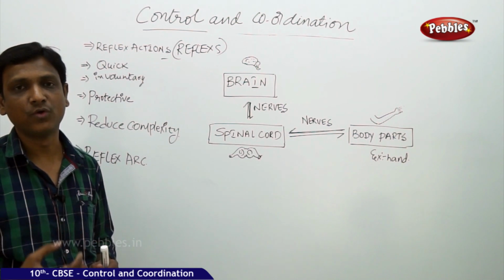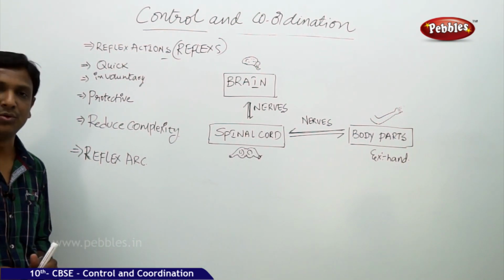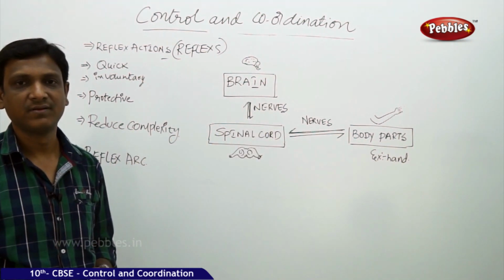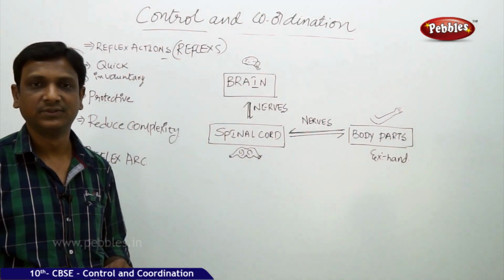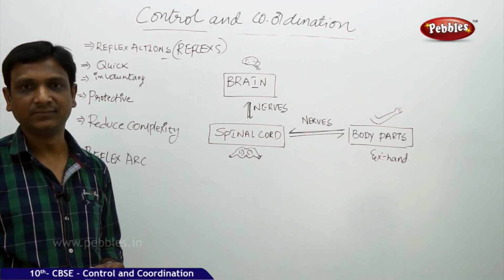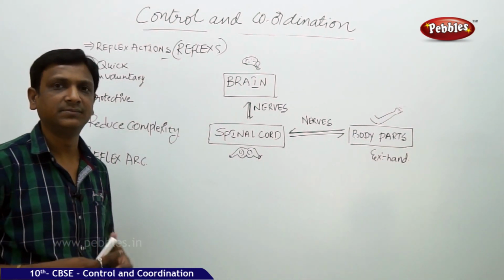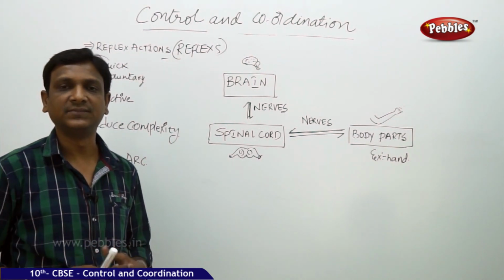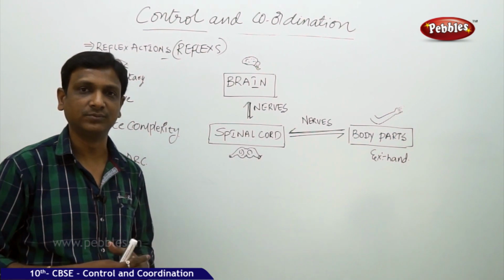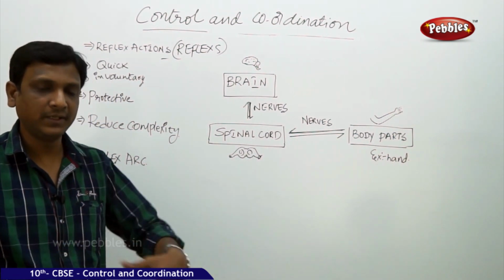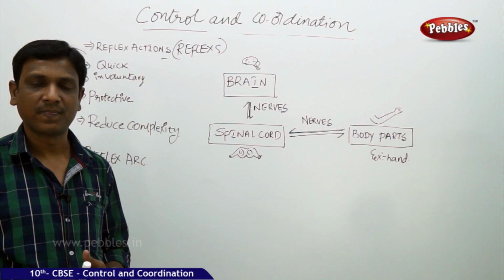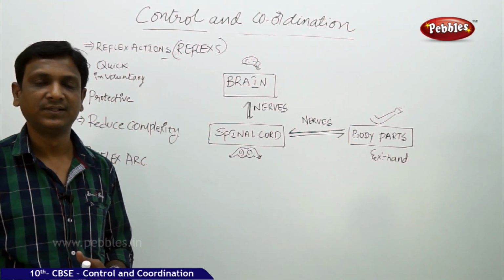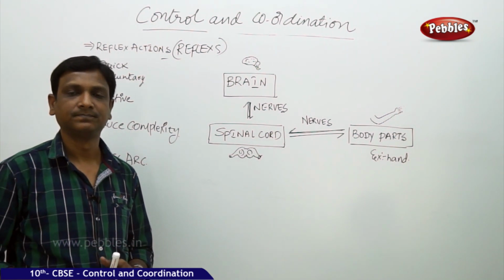These are very quick involuntary responses shown by our body, but they are not always protective. They are not only protective. Sometimes it is behavioral. Say you are in your classroom, you are just writing something there, and immediately the principal enters your classroom. By seeing your principal, immediately you will stand. That is a response shown towards a stimulus. So this is not protective in nature.